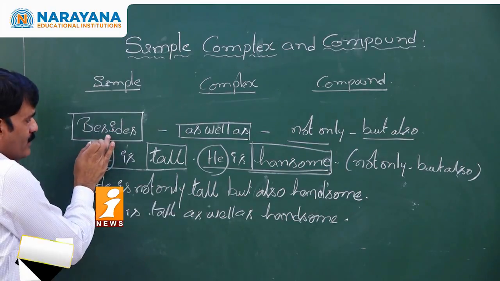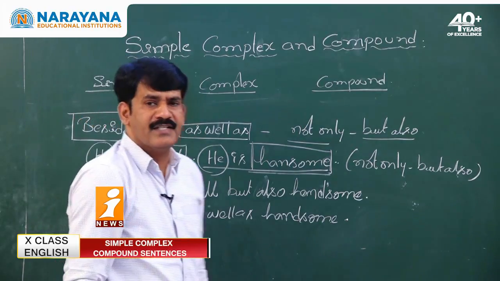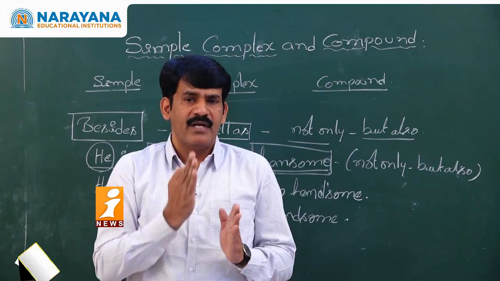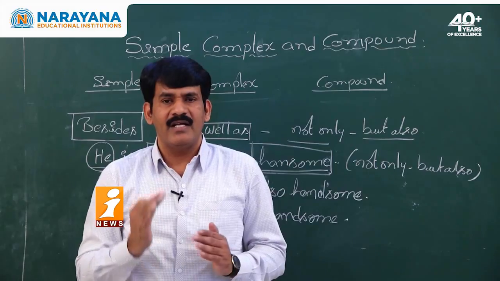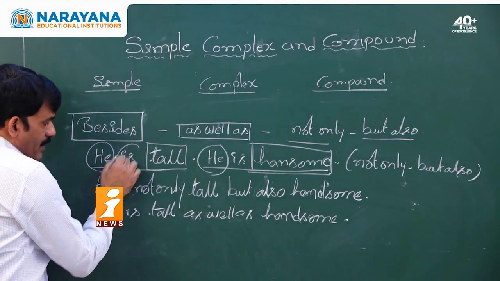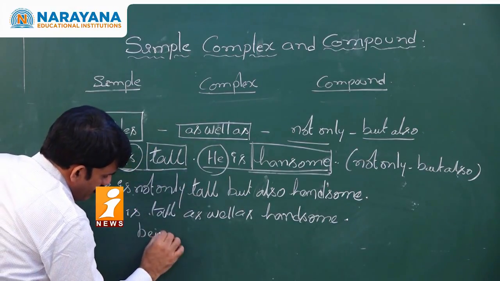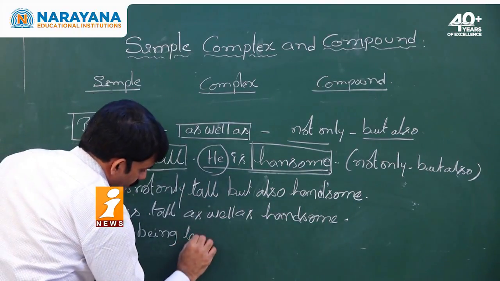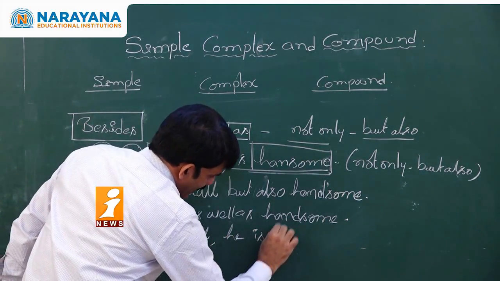And now besides, I need to use the sentence with besides. When I want to use besides, I need to understand this is a simple sentence. In a simple sentence, the first thing we need to understand is that making a clause into a phrase is the most important area to concentrate on. How to make a clause into a phrase? Write the fourth form of is. What is the fourth form of is? Being. Then being tall, he is handsome.